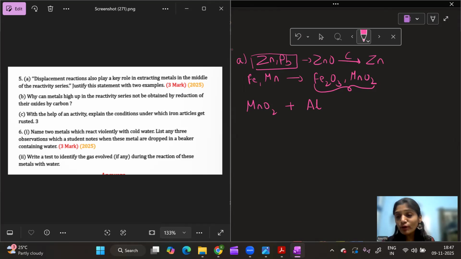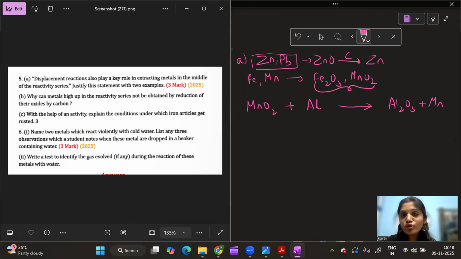Now, you know the reactions where the highly reactive metal displaces the low reactive metal from its oxide or halide. What do we call those reactions? Displacement reactions. As aluminium is more reactive than manganese, aluminium can displace manganese from its oxide form. So what do you get here? You get Al2O3 plus manganese.